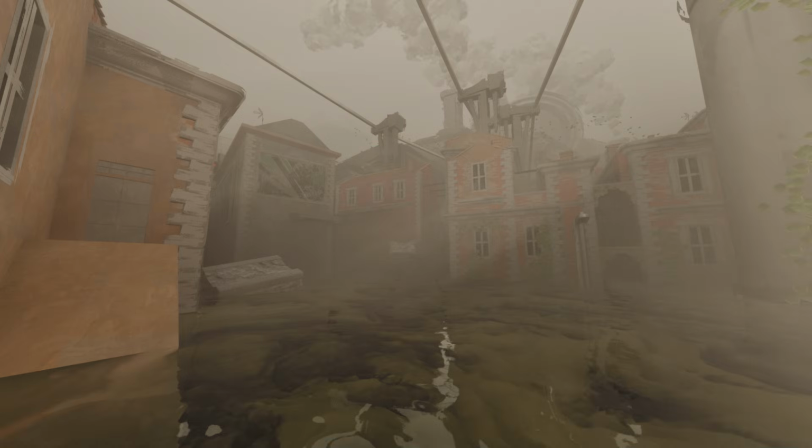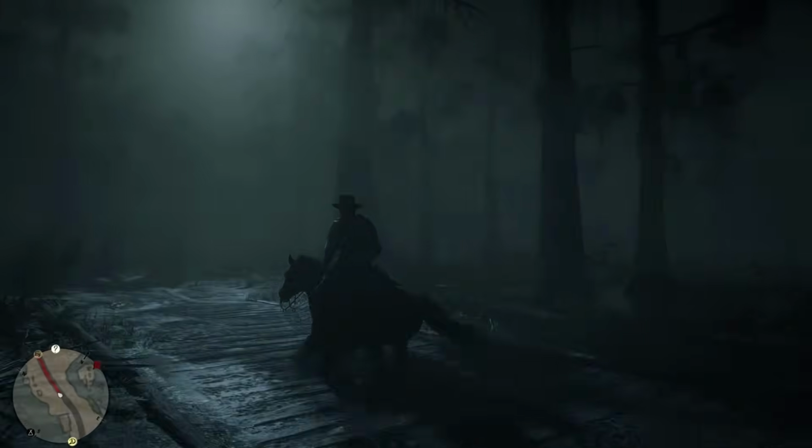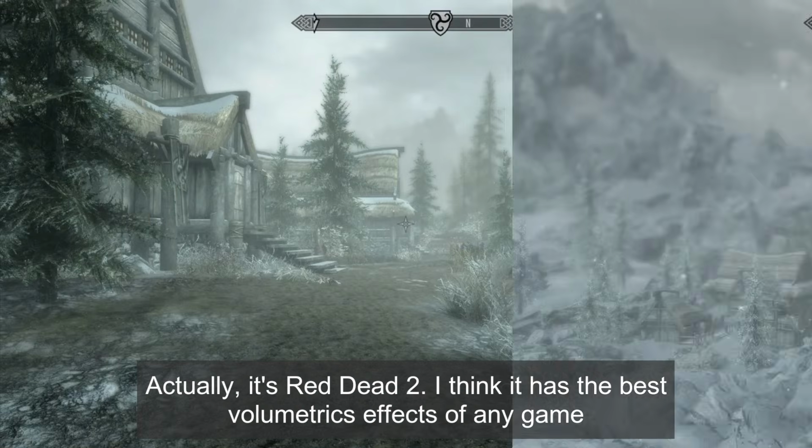Here's a quick comparison of how the effect looks. You can see that in both engines it immediately makes a big difference. It makes everything moodier. I want to spend a moment praising the games with this effect. The most notable, in my opinion, is Skyrim. They really nailed the overall atmosphere.